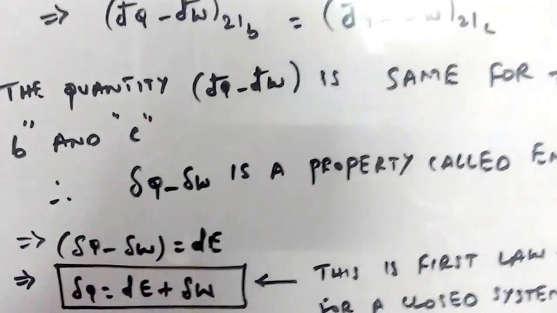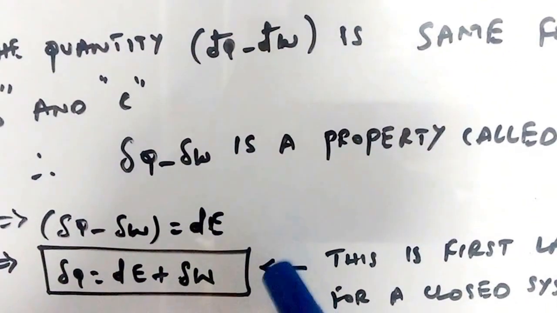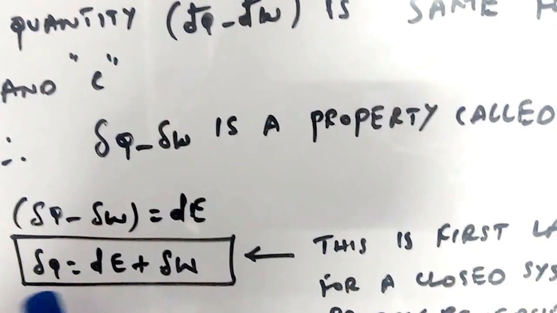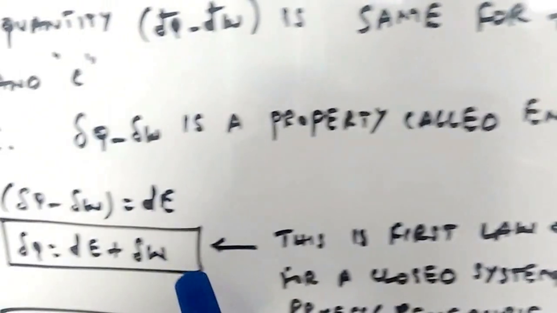Now this quantity is equal to dE. Change in energy means delta Q is equal to dE plus delta W. As these are inexact differentials, we can note it like this. Now this is the first law of thermodynamics.